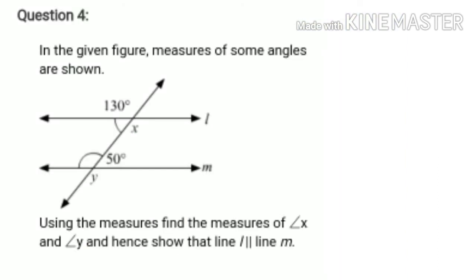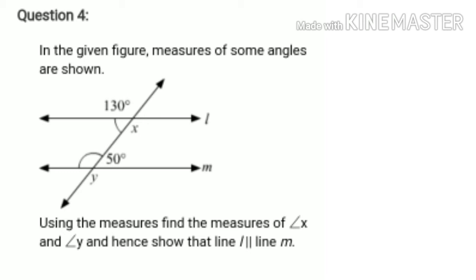Okay. Question number 4. Question number 4 is, in the given figure, measures of some angles are shown. Using the measures, find the measure of angle X and angle Y, and hence show that line L is parallel to line M. See, in this figure, two angles are given, 130 degrees and 50 degrees, and you have to find the measure of angle X, and we have to prove that line L is parallel to line M.